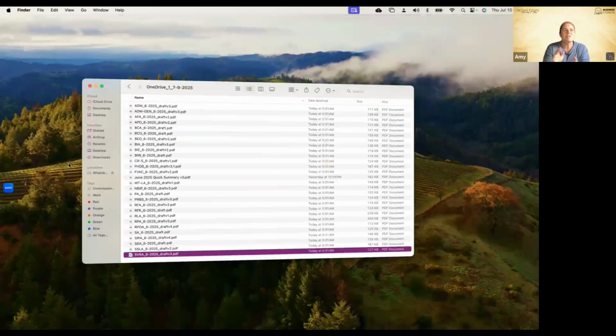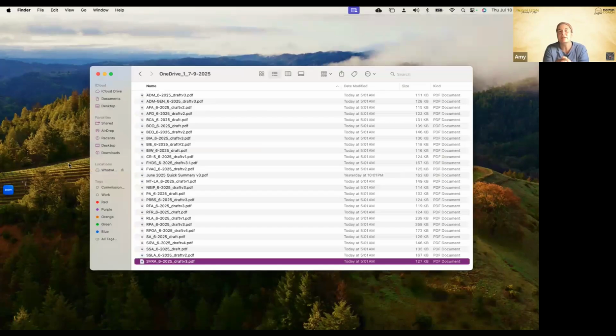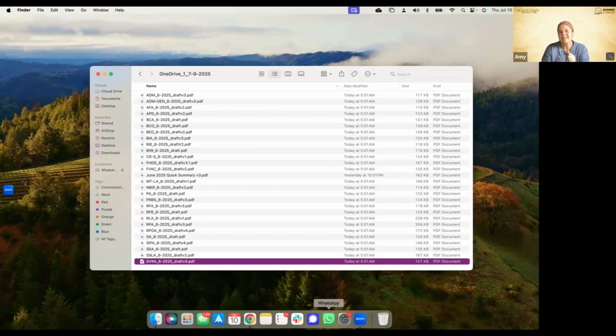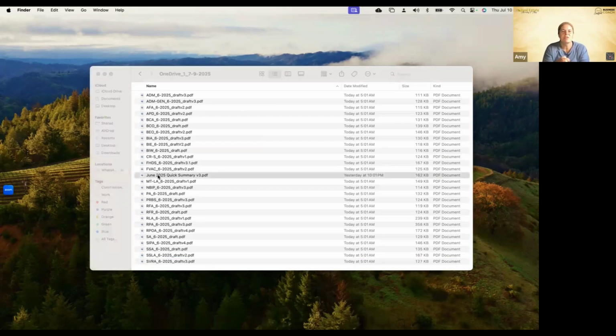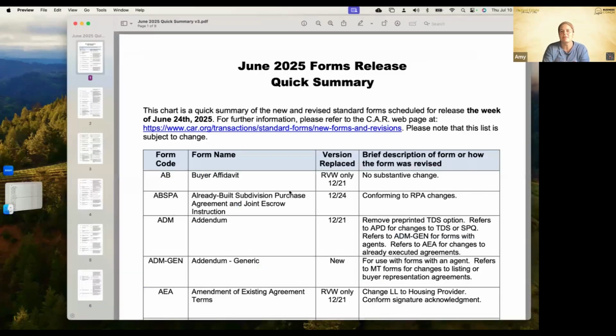All right. As always, if you guys have questions or want to see these forms on your own, if you go to your CAR Forms library, so you go to car.org, you can search June 2025 forms updates. It'll take you to that page. You can get the red letter editions just like I have. You can get the summary link, which is here. We'll open that up for you, which goes through what forms were added and changed and what changes were made, like buyer's affidavit. It was just RVW only. So, right, conforming to RPA changes.